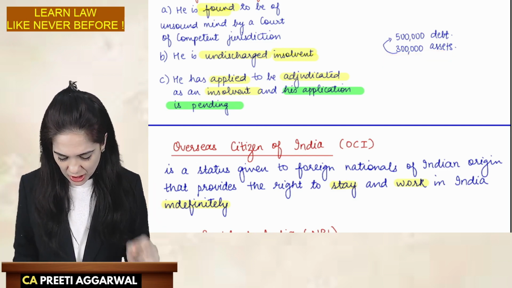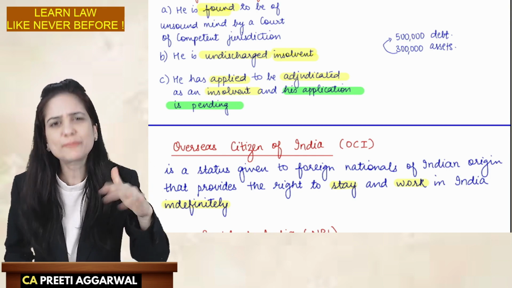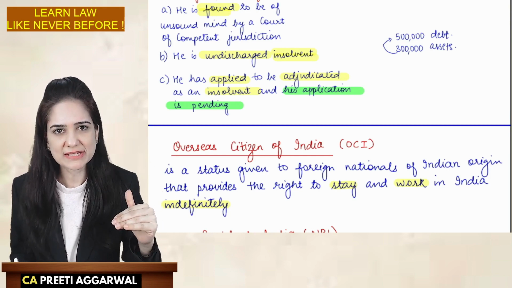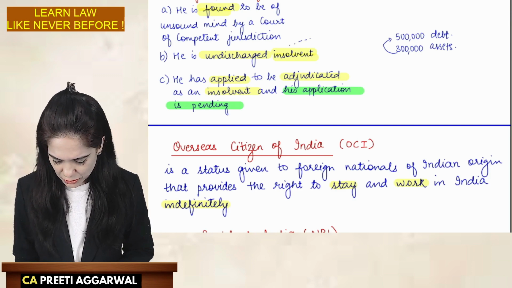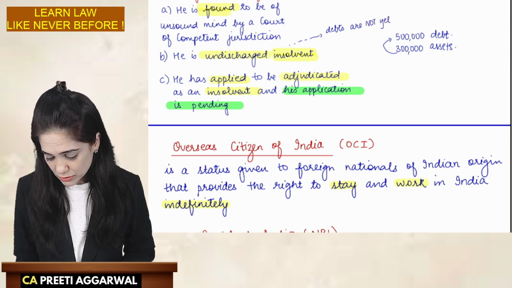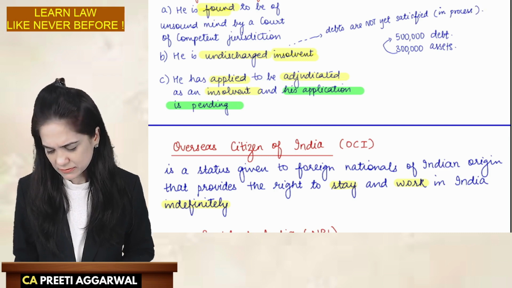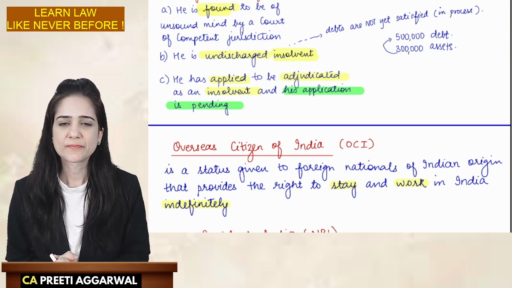So undischarged means his debts are not yet satisfied. Okay, we are in the process of satisfying his debts. So if you want, you can write over here, the debts are not yet satisfied. Okay, we are in the process of satisfying the debts.